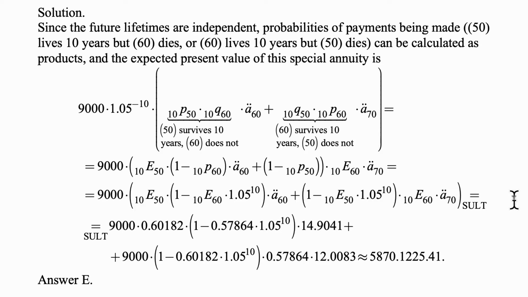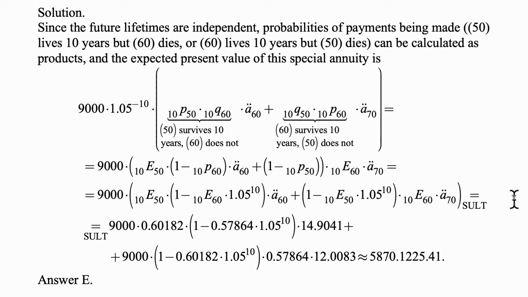So this becomes 9,000 times 0.60182, that's 10E50 from the table, times 1 minus 0.57864, that's 10E60 from the table, times 1.05 to the 10th, times 14.9041, that's A double dot 60 from the table, from SULT. And then plus 9,000 again.